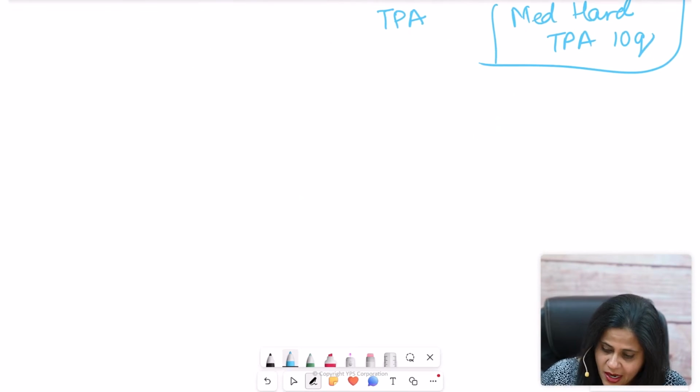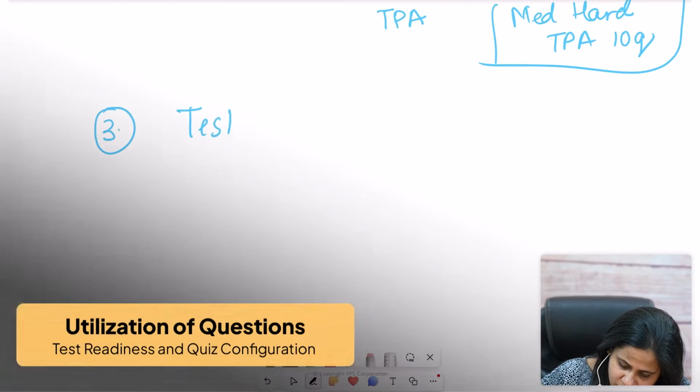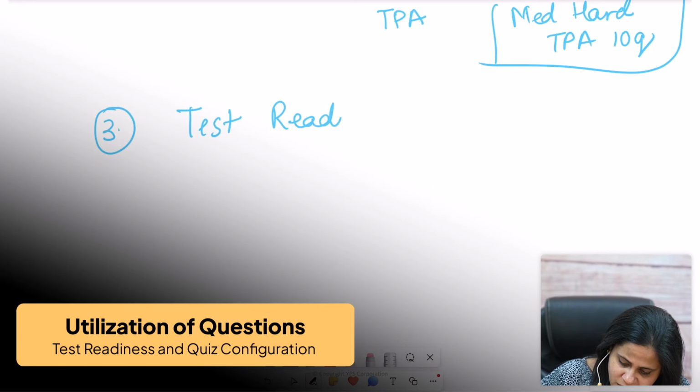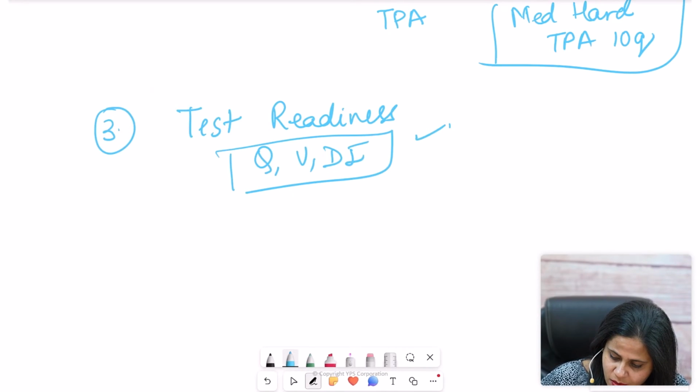Okay, now point number 3, the third utilization over here, is really doing test readiness. Now what do I mean by that? Let's say you are done with all of quant, verbal and DI. You're done going through the course, and you're done with cementing as well, right?